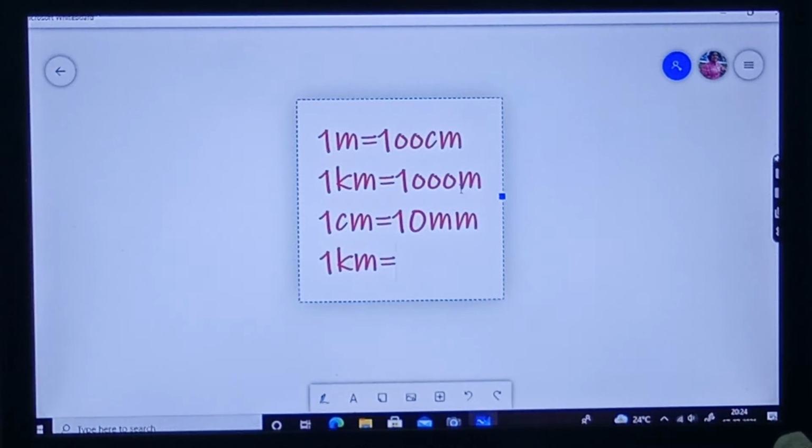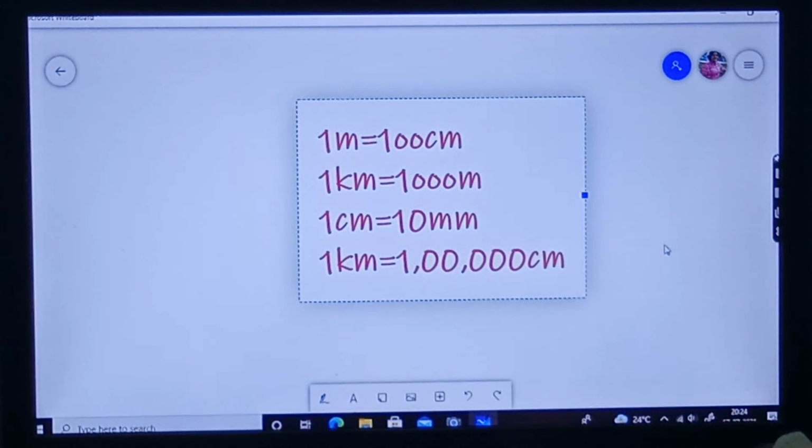How much? It's 1 lakh. How many zeros came? 5: 1, 2, 3, 4, 5. Now I'll insert commas here and here. 1 kilometer is equal to 1 lakh centimeters.